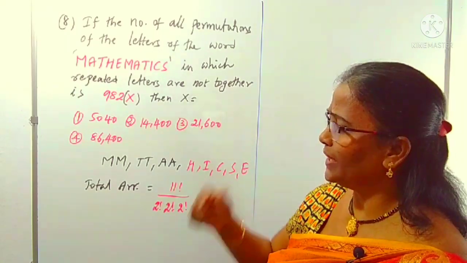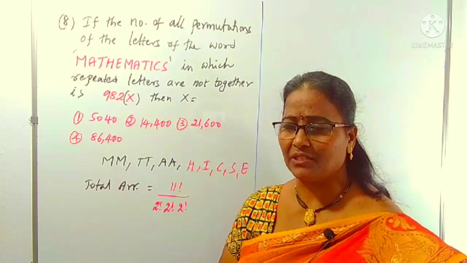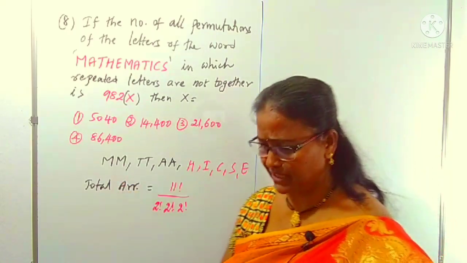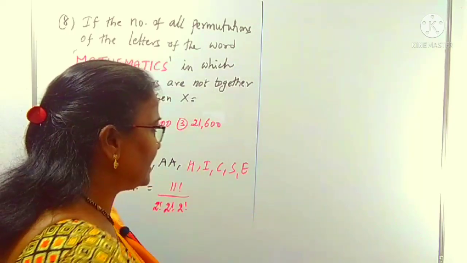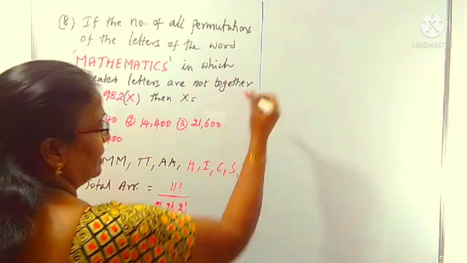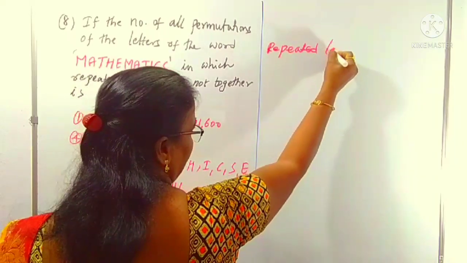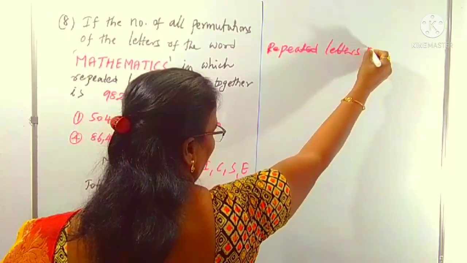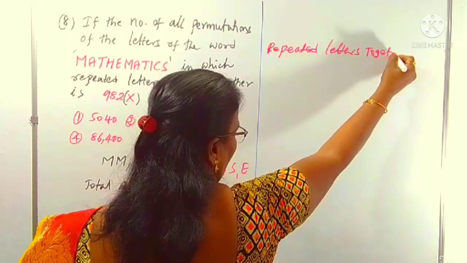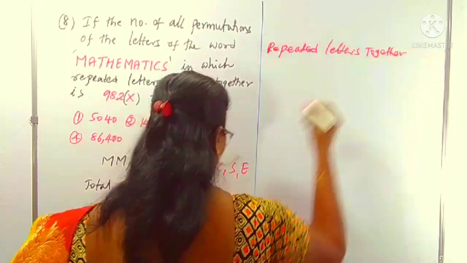Now I am taking the arrangement where repeated letters are together. Together means we allow them in one place.